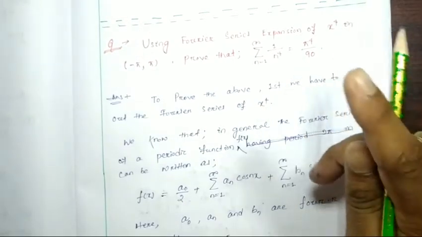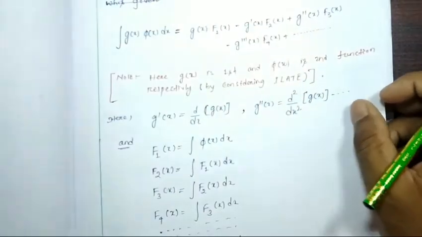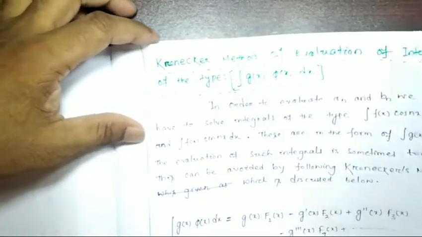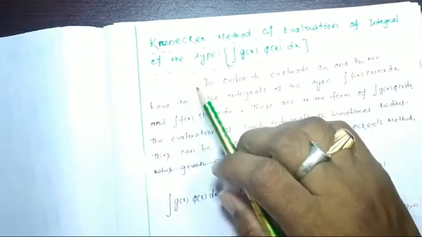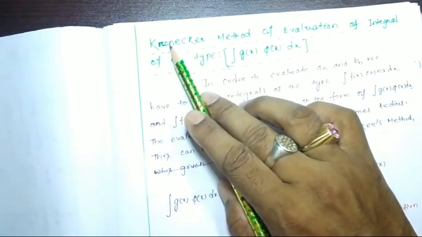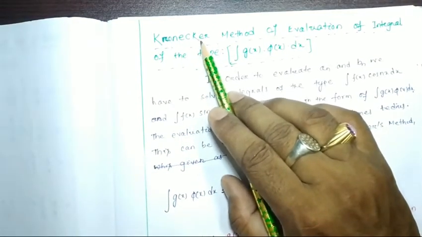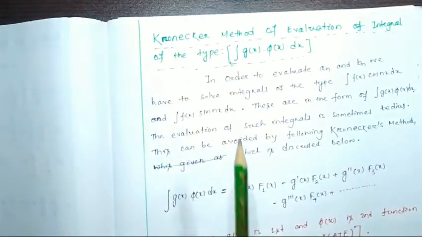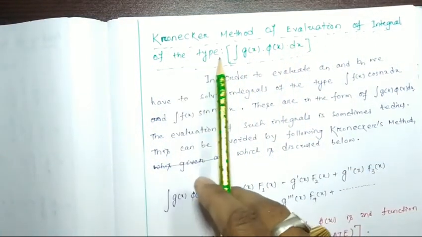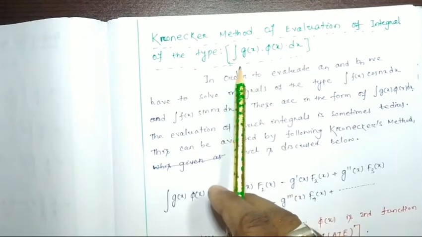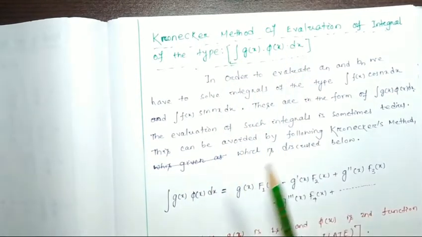Yes, another thing I forgot, that in the last class we also discussed Kronecker. This is K R O N E C K E R. Okay. So the Kronecker method of evaluation of integrals of the type g(x) into phi(x) dx.